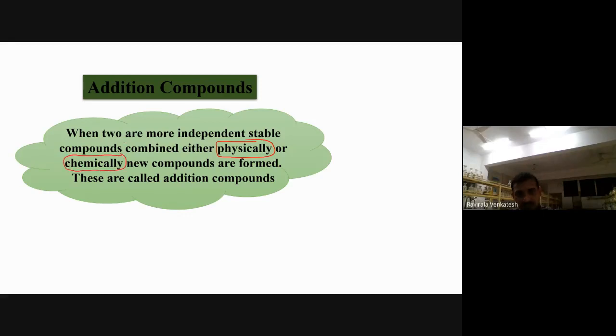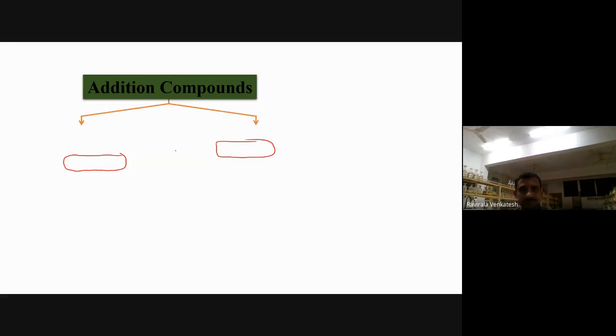How many types of addition compounds are there? One is called double salt. Addition is nothing but adding two chemicals. That is the simple thing. Add two chemicals, that's it. That is called an addition compound. Don't go into detail on it.